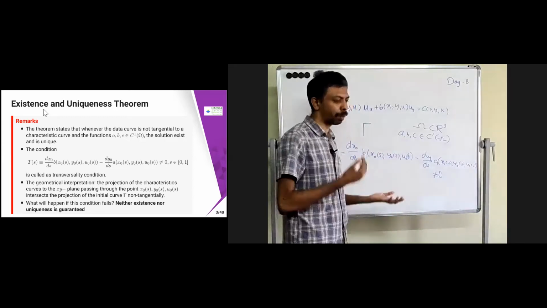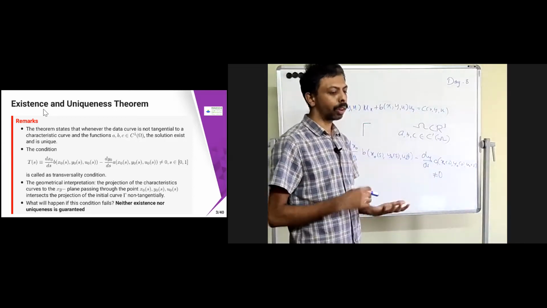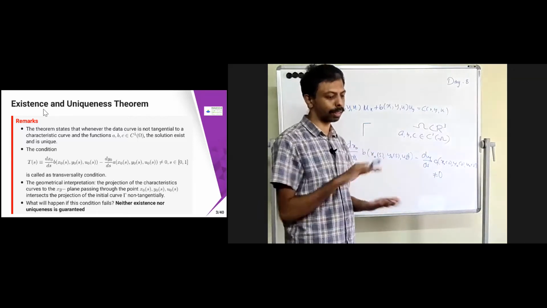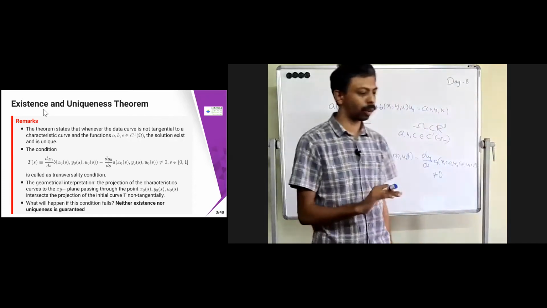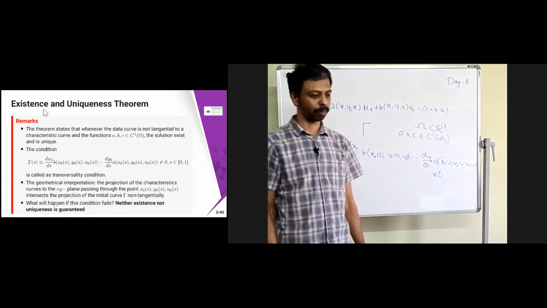Again, repeating the same thing: the initial curve is non-tangential to the characteristic.